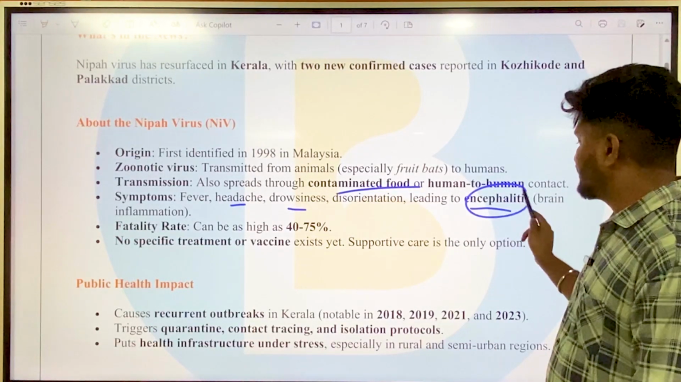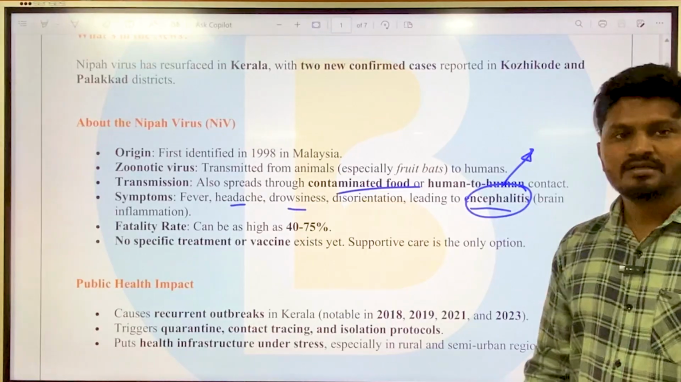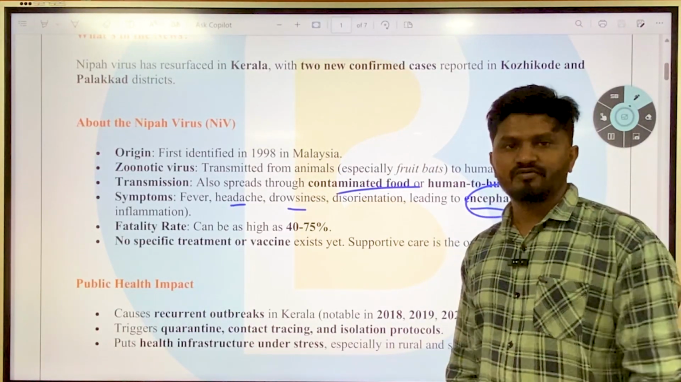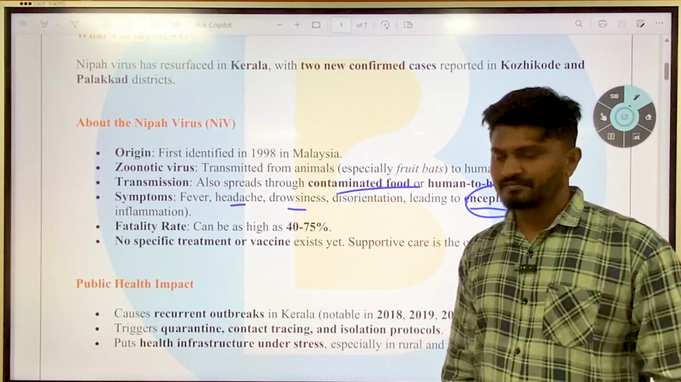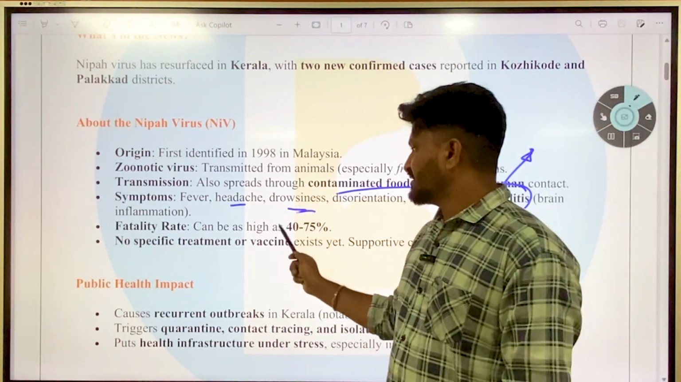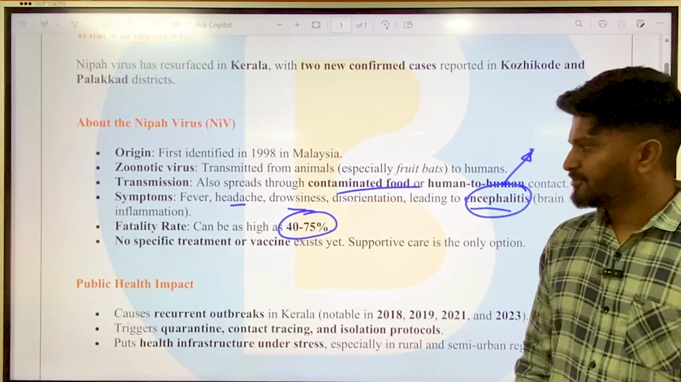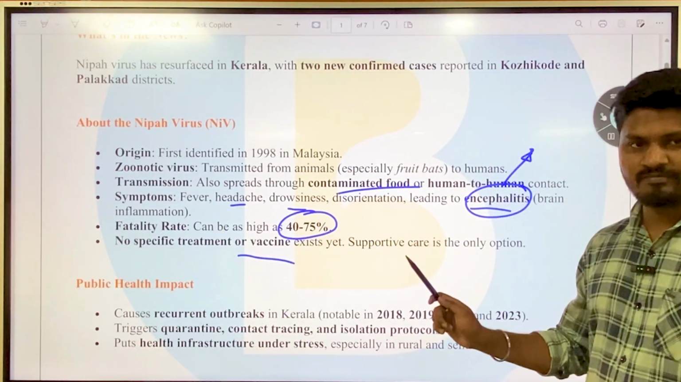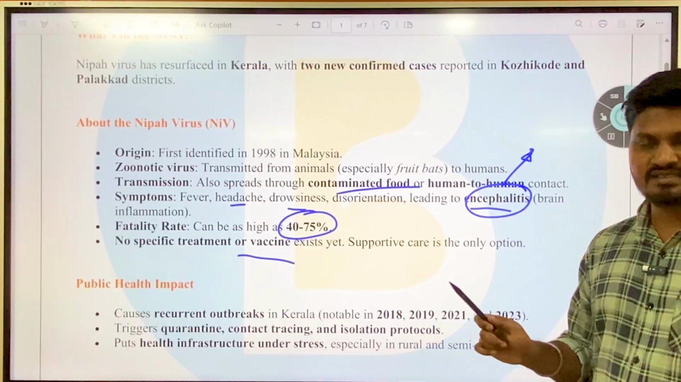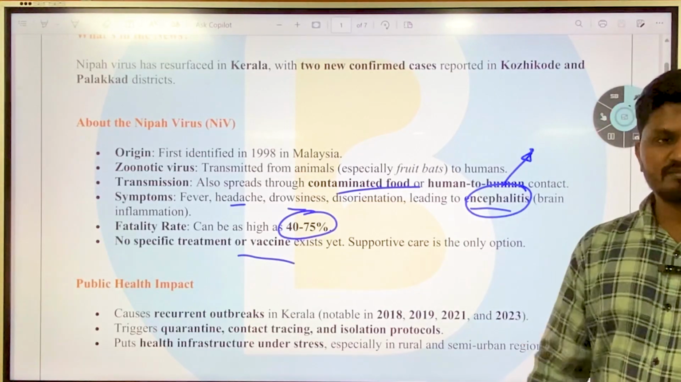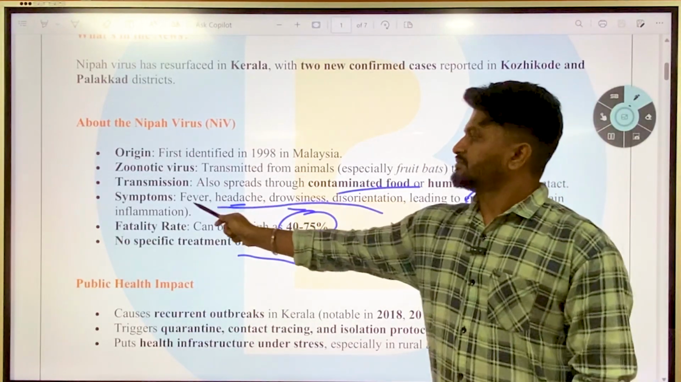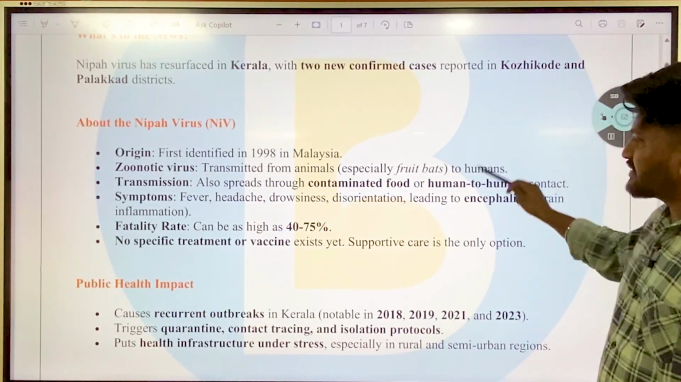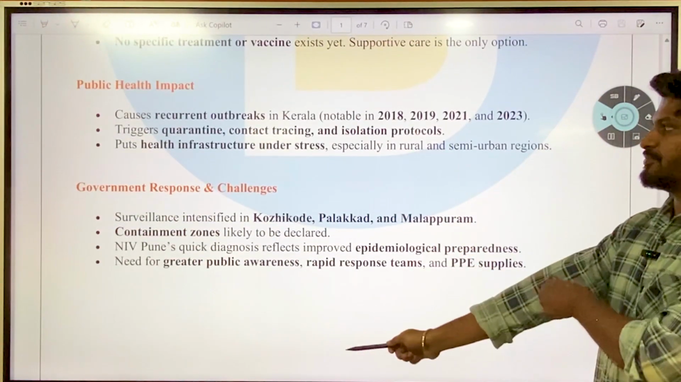Encephalitis is again a different disease altogether. So this disease itself is a symptom of Nipah virus. That is how dangerous Nipah virus is. Then fatality rate can be as high as 40 to 75%. No specific treatment or vaccine exists yet. Very, very important. There is no specific treatment or vaccine existed. Only supportive care can be given, that is treating the symptoms.